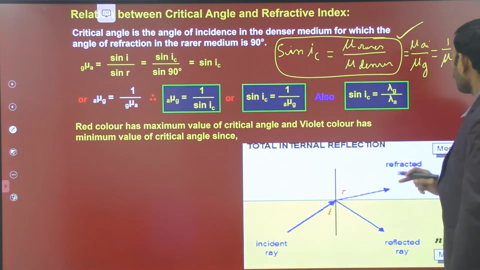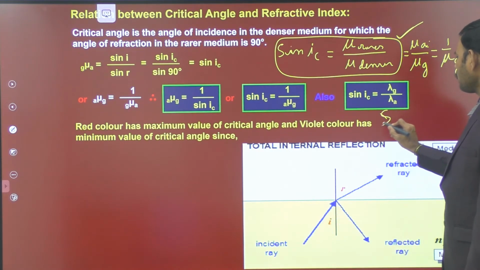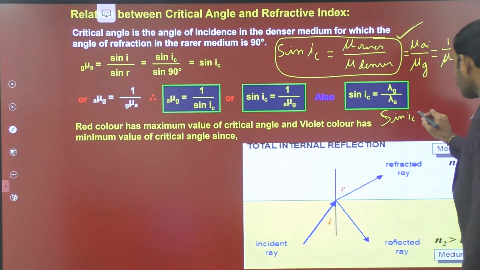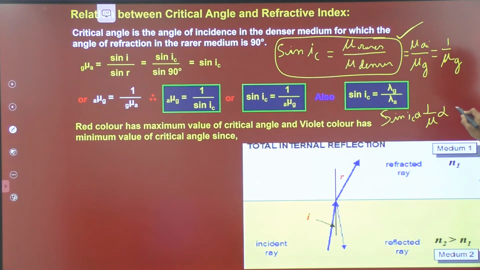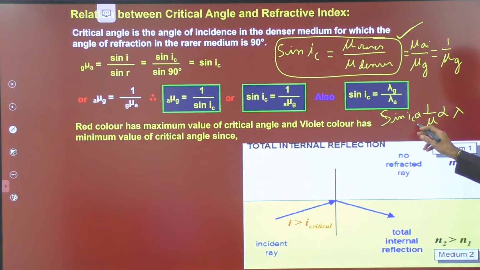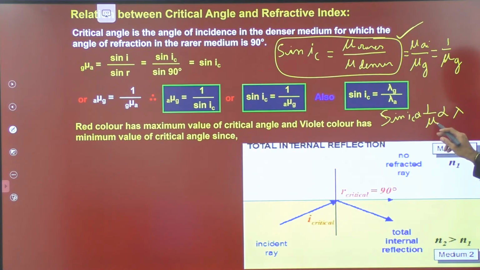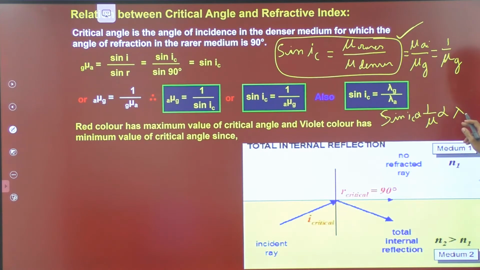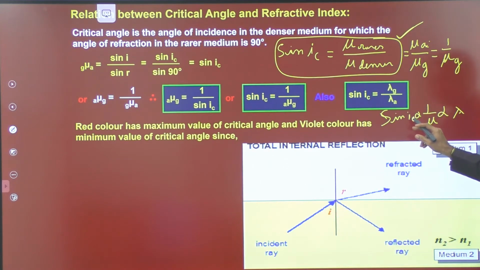So lambda is high, therefore sine of critical angle is inversely proportional to refractive index and directly proportional to wavelength. Sine of iC is inversely proportional to the refractive index of the denser medium. Refractive index is inversely proportional to wavelength. As red color has more wavelength, it has more critical angle.